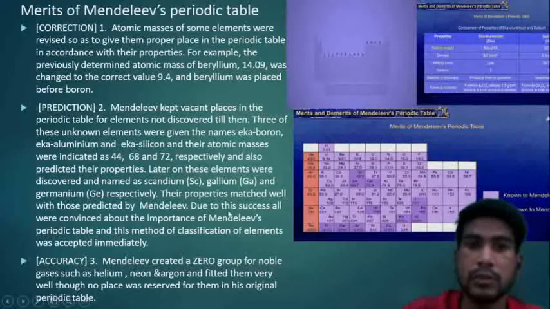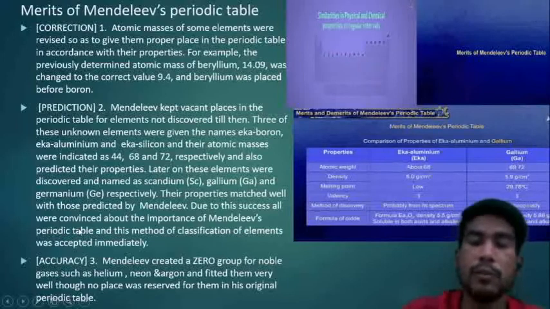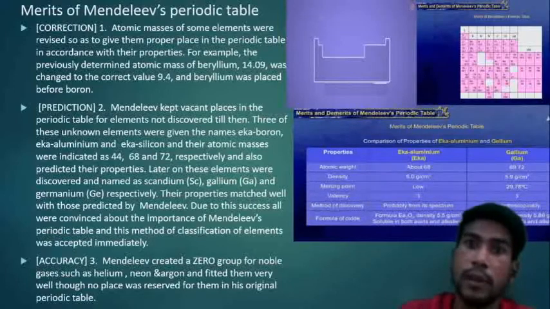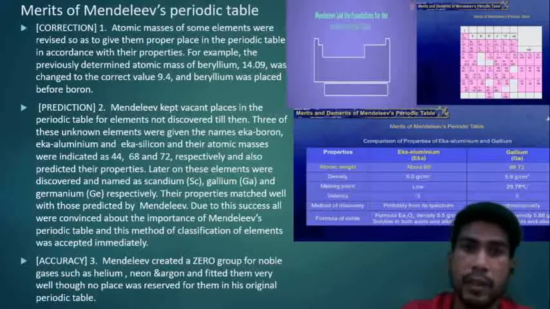Due to this success, all were convinced about the importance of Mendeleev's predictions. Because of this success in predicting, scientists thought maybe he's on the right way, he's correct. So they all were convinced about his periodic table.